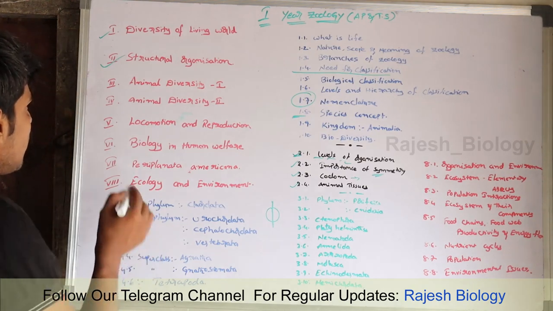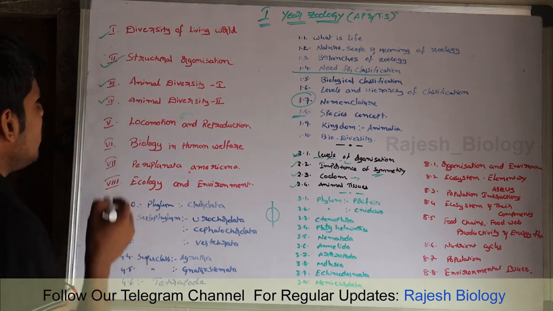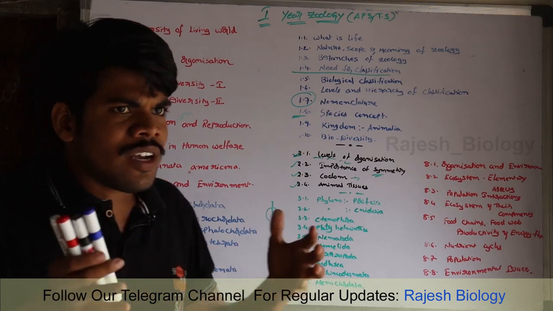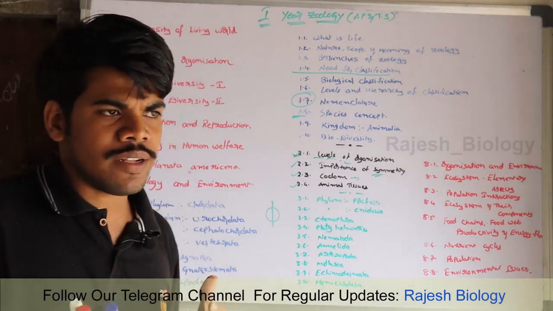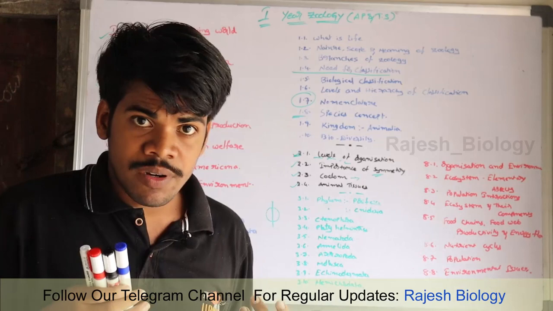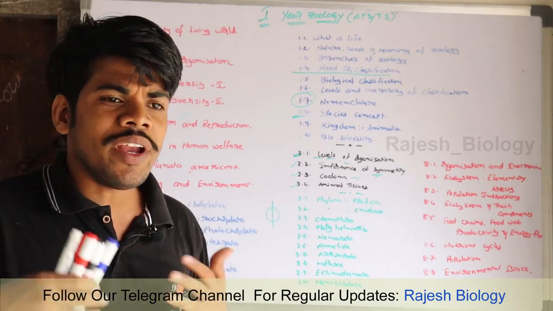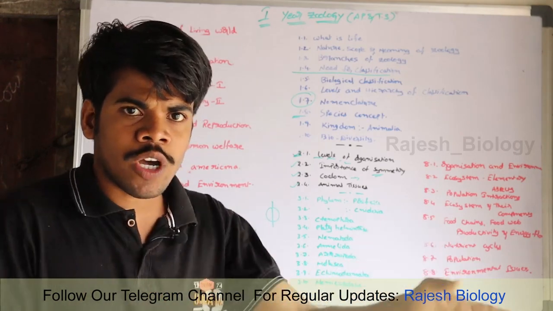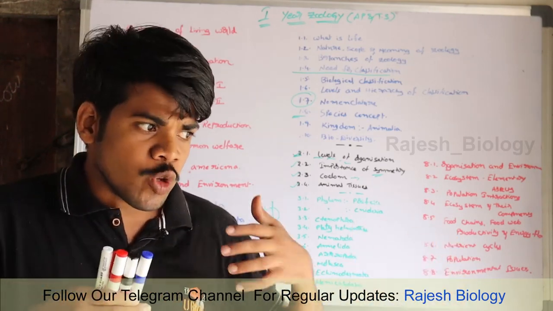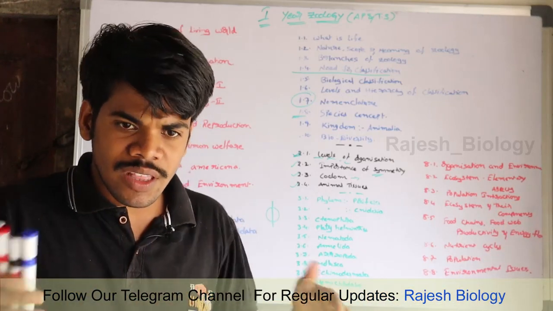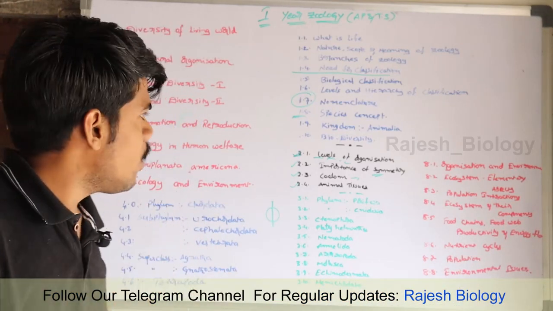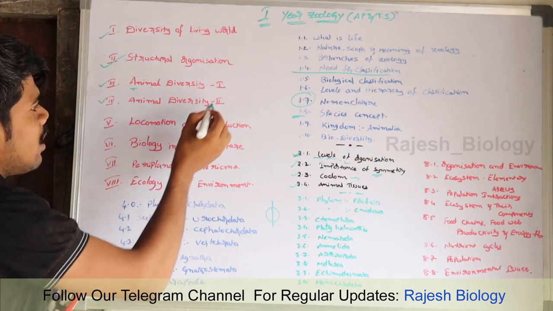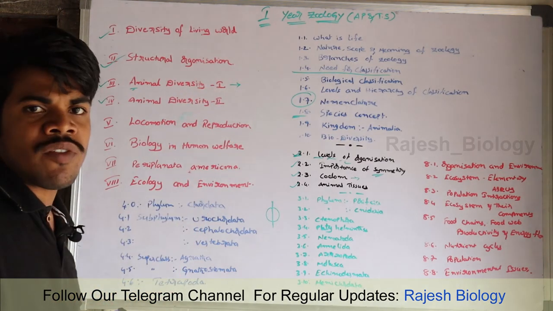And then next, animal diversity 1 and animal diversity 2. We already know about diversity. Diversity means different things. Diversity means different in shape, different in structure. You may be different from me, and the dog is different from me, and the cat is different from the dog. There are so many differences between so many animals. Within the animals also there are so many differences. And in animal diversity, animal diversity 1 deals with invertebrate phylums.